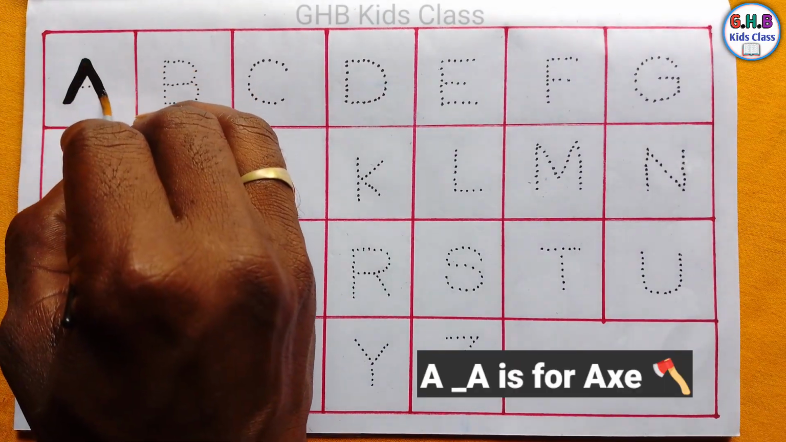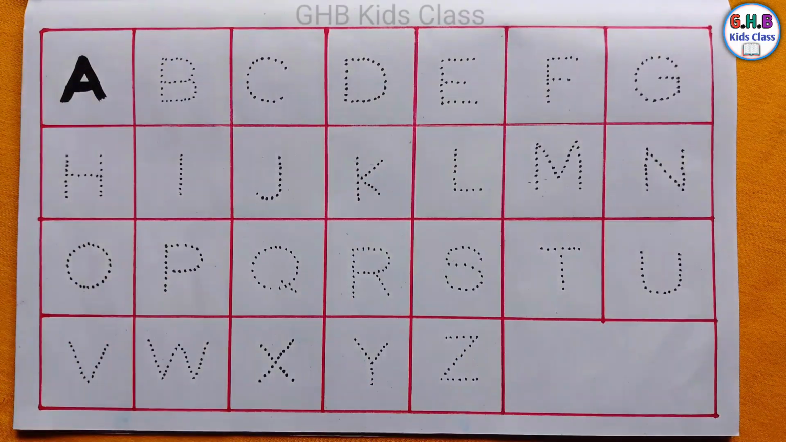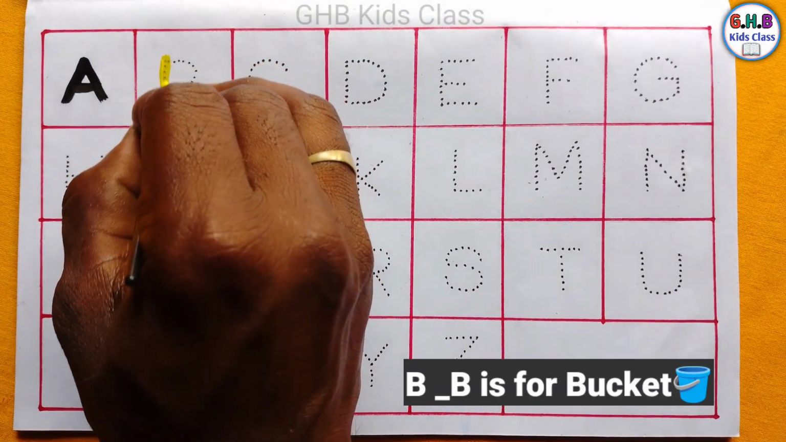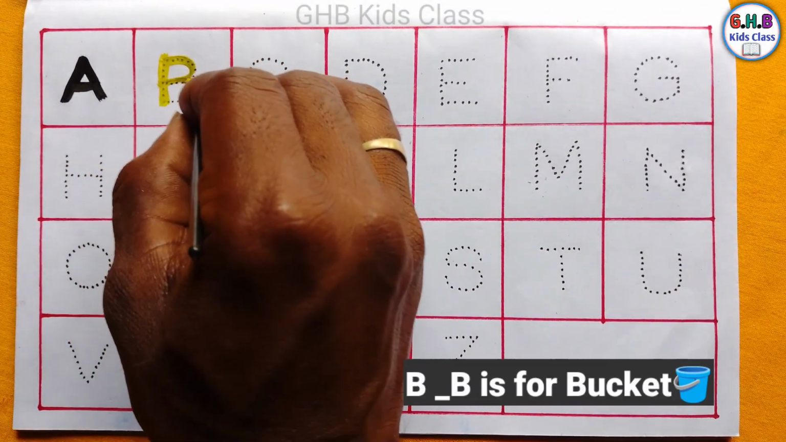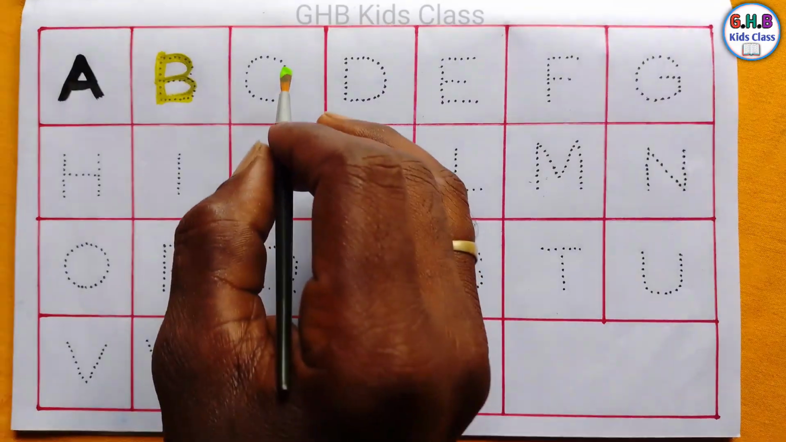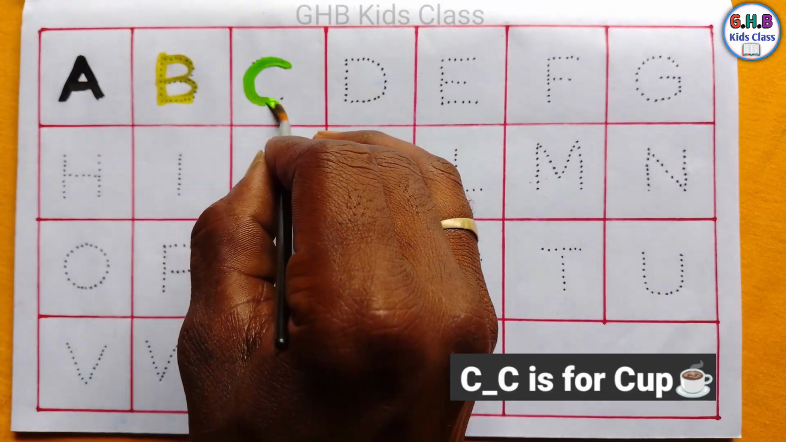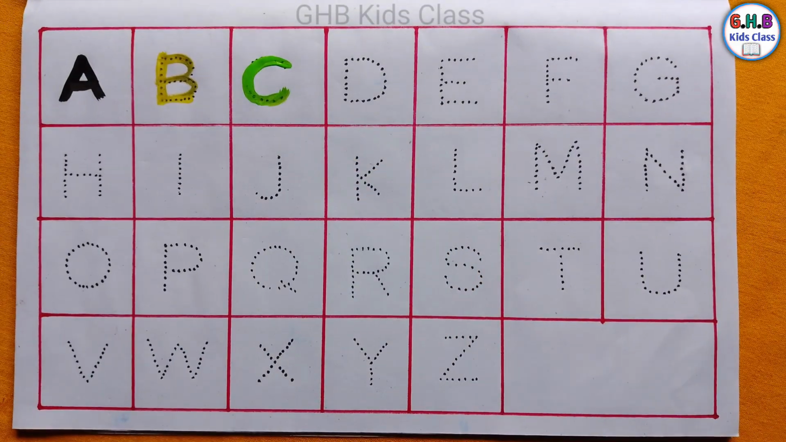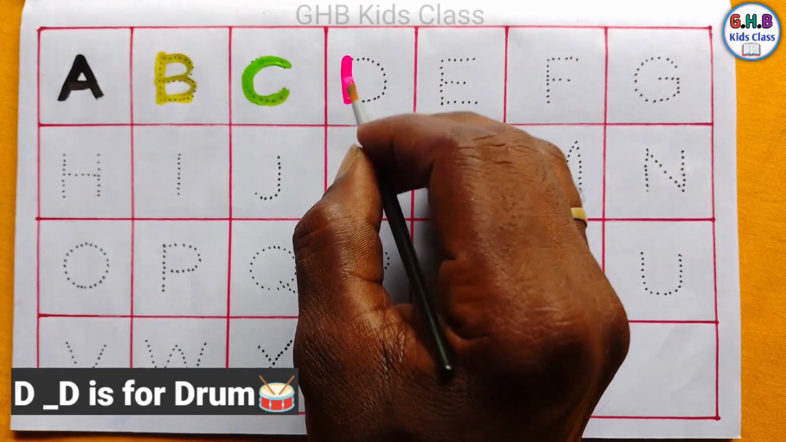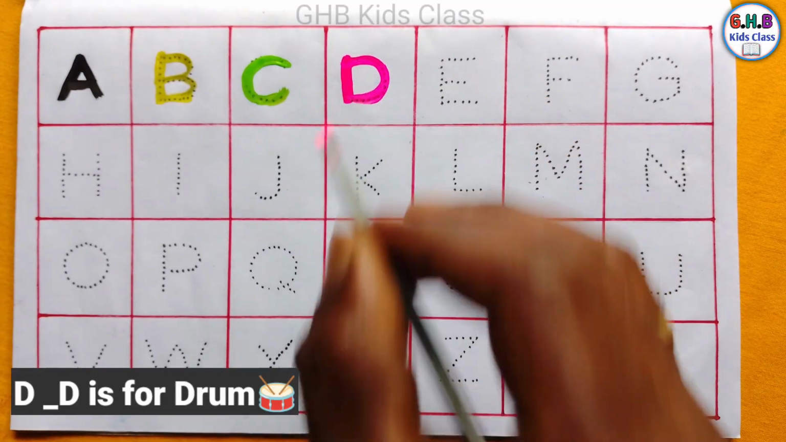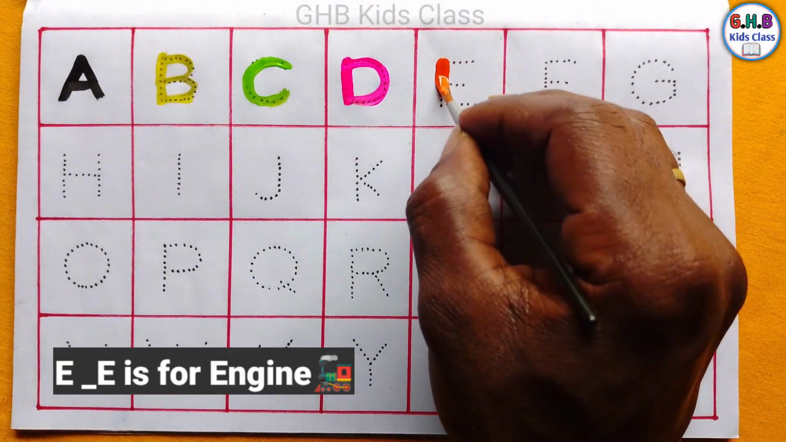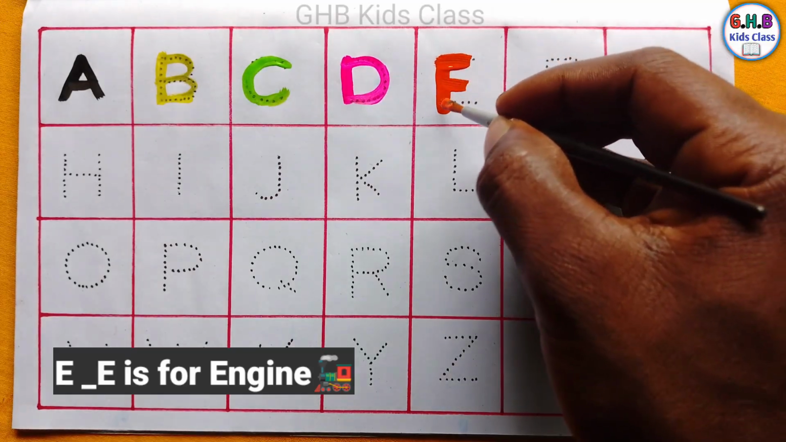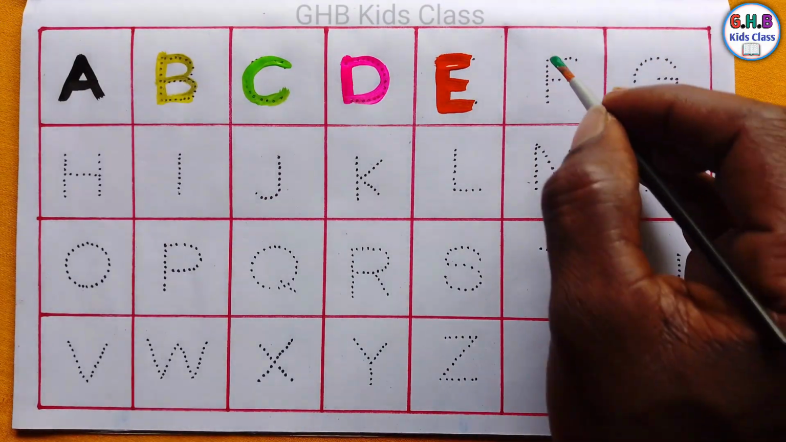A. A is for X. B. B is for bucket. C. C is for cup. D. D is for drum. E. E is for engine.